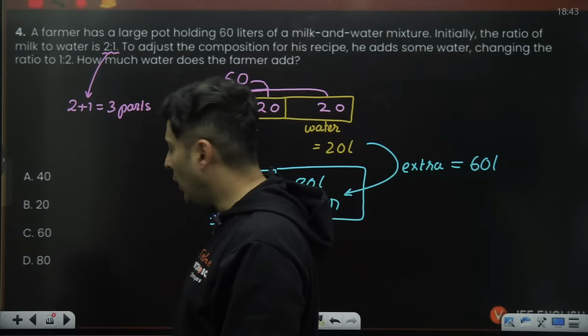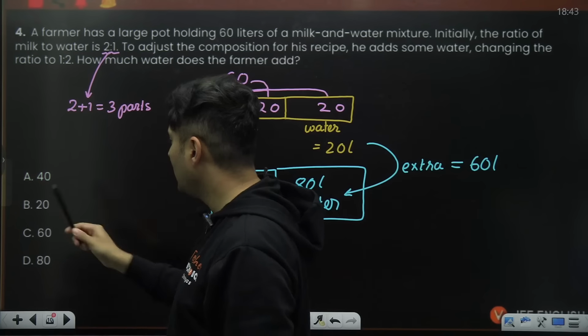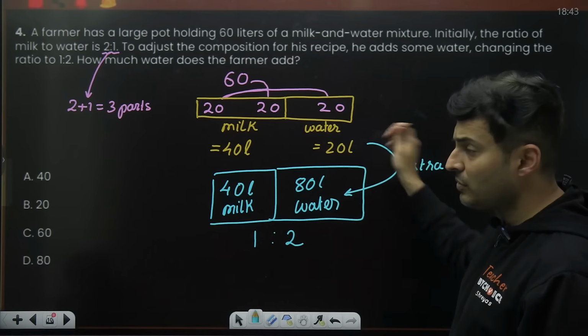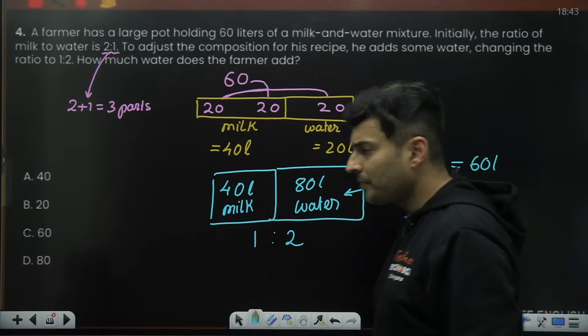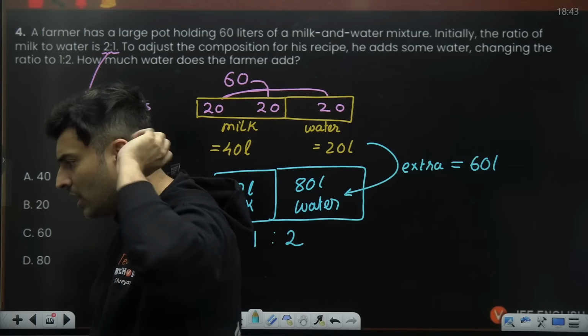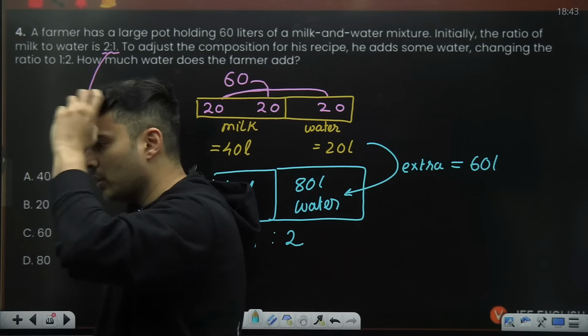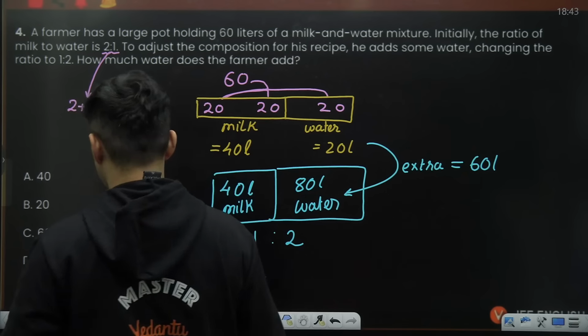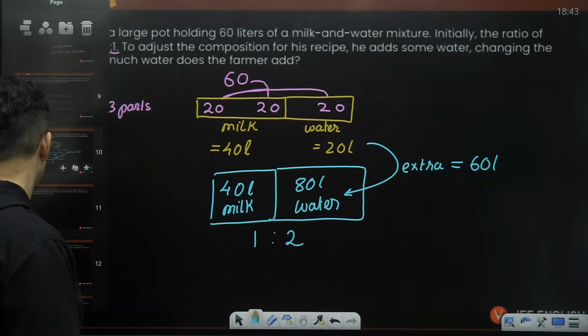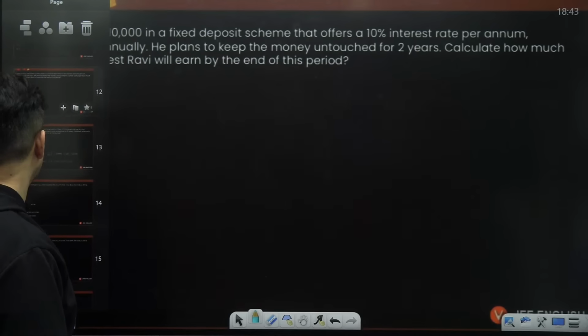So that is basically option C, my dear warriors, not 40. I hope this is very, very clear. Everybody with me? Understood? Okay. Very good, guys. Amazing. So extra water needed is 60 liters. Moving on to the next question coming up on your screen. All right. Here it is.